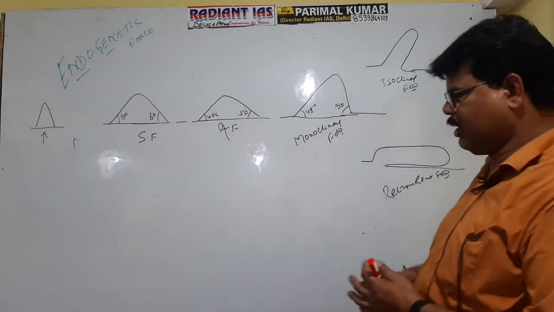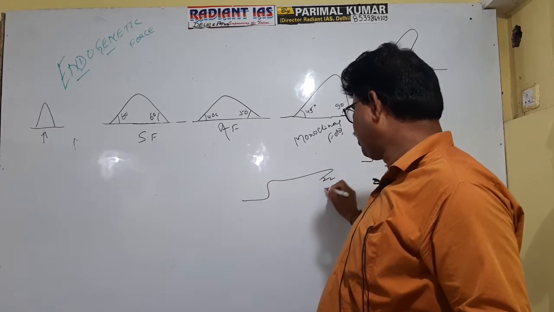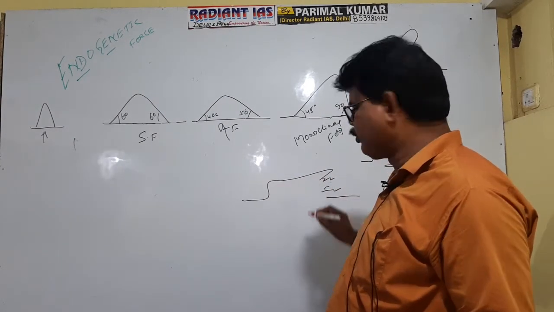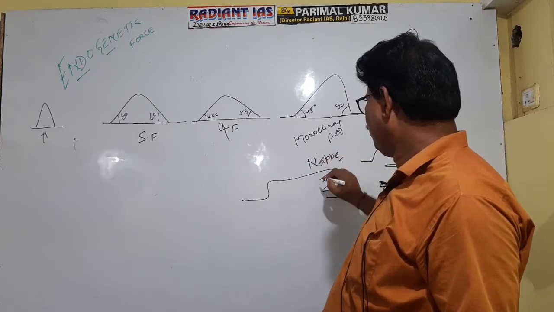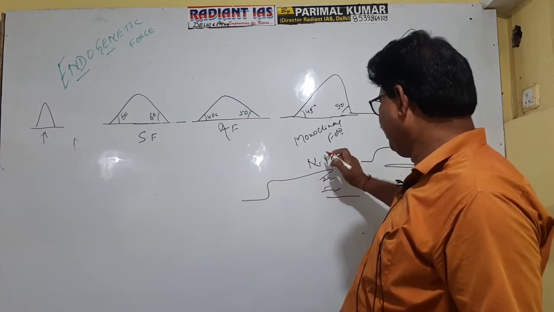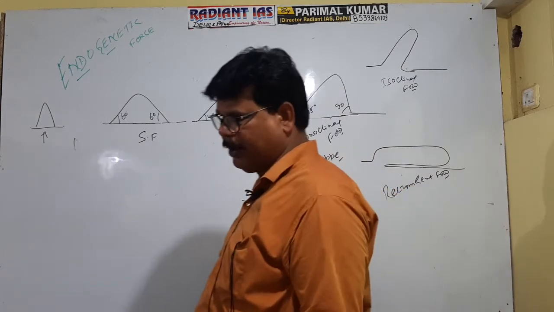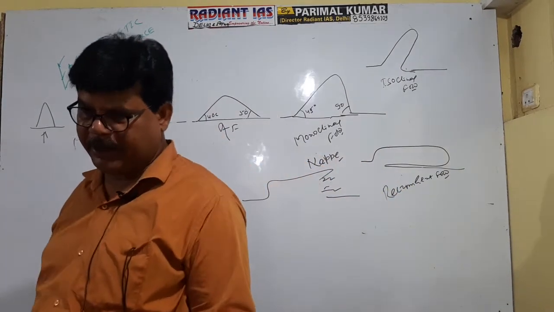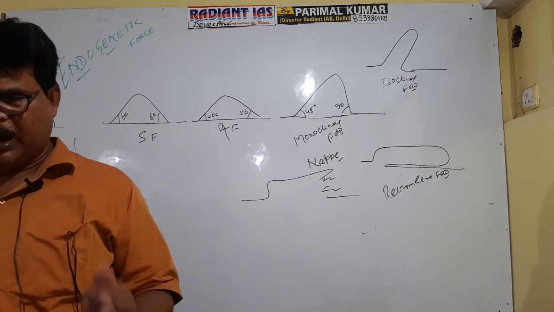So in this case, the neck of the fold will get destroyed, and this type of fragmented neck is referred to as nappe, NAPPE. If the force acts further, then the neck of the fold gets destroyed, and this fragmented fold is referred to as nappe. Getting it well now? So what is the type of fold?